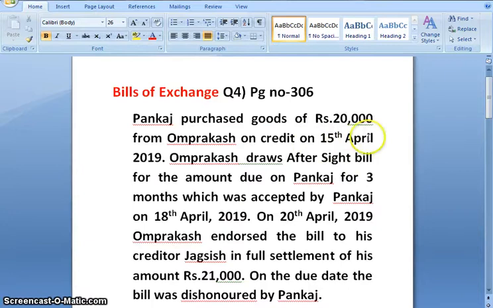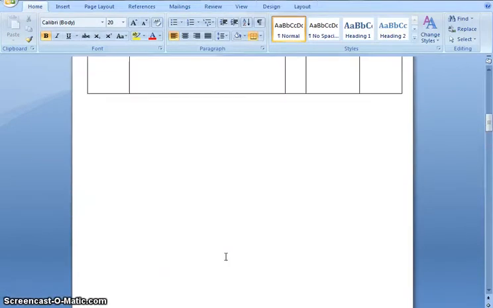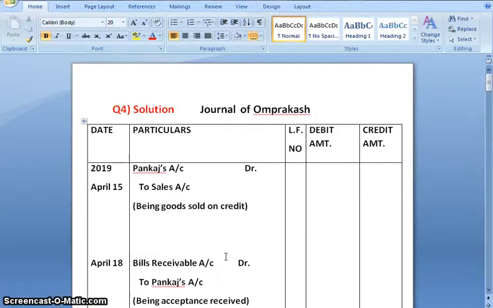Starting on 15th April, it is given that goods are being purchased by Pankaj and that is they are sold by Om Prakash. So the entry in the books of drawer for goods sold would be drawee account debit to sales account. So that is Pankaj account debit to sales account. And the amount is 20,000. Date is 15th April. Narration would be being goods sold on credit.